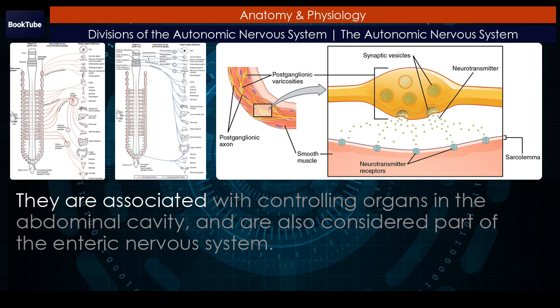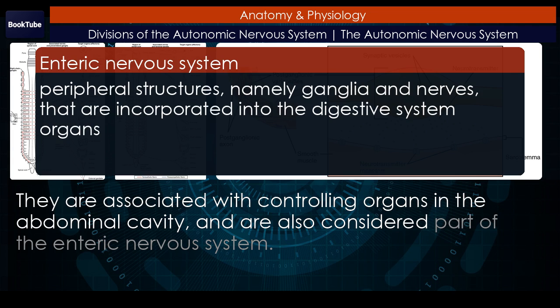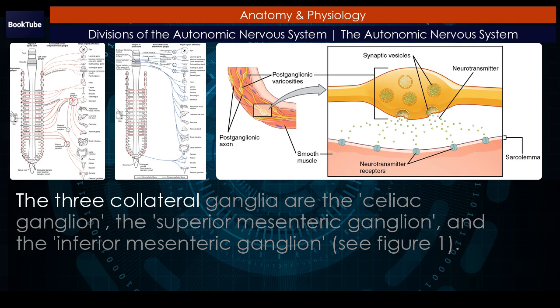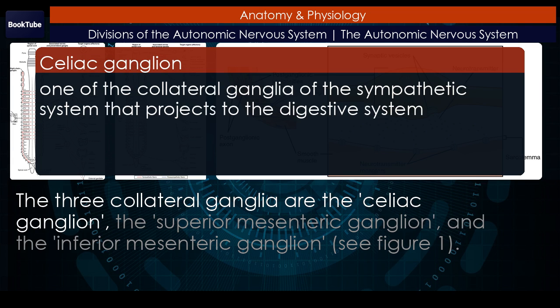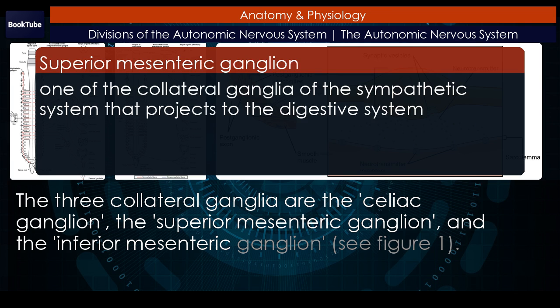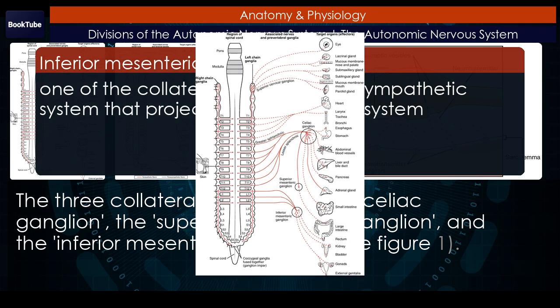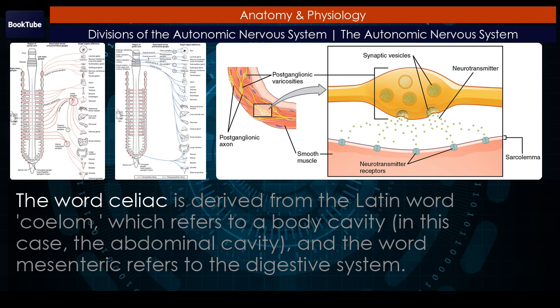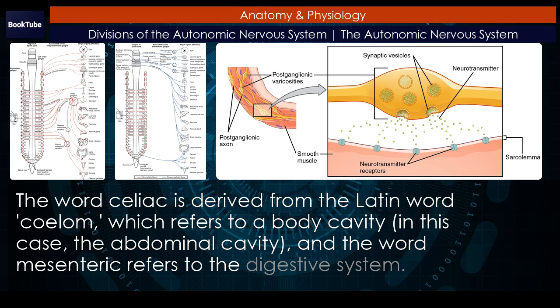They are associated with controlling organs in the abdominal cavity, and are also considered part of the enteric nervous system. The three collateral ganglia are the celiac ganglion, the superior mesenteric ganglion, and the inferior mesenteric ganglion. See Figure 1. The word celiac is derived from the Latin word coelum, which refers to a body cavity. In this case, the abdominal cavity, and the word mesenteric refers to the digestive system.